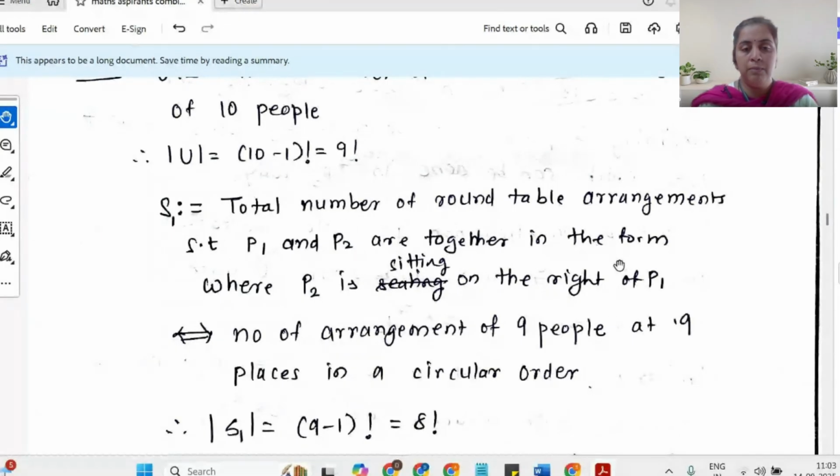So here I'm going to take two arrangements. Now there is a possibility.